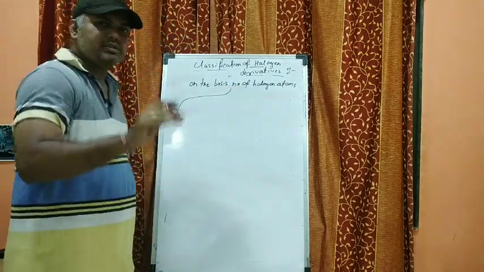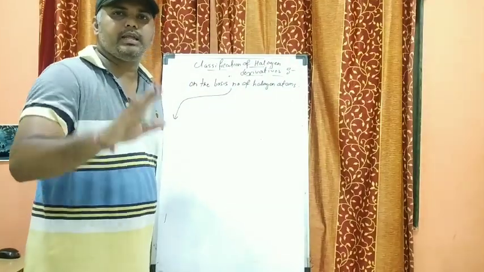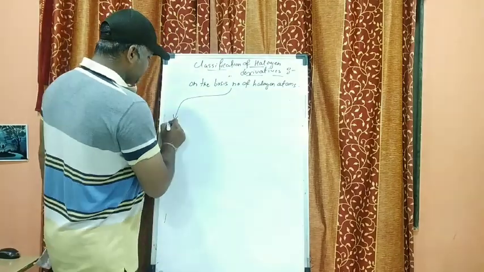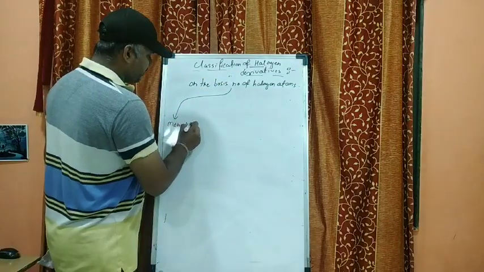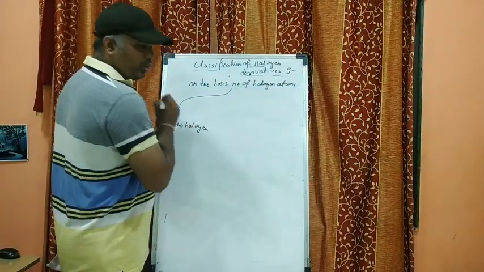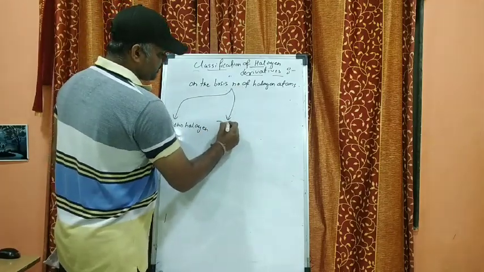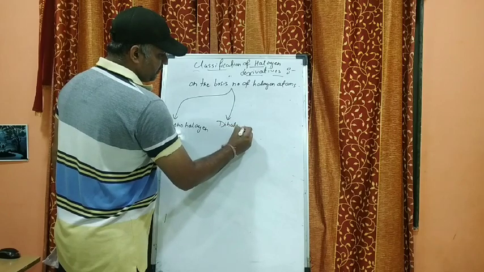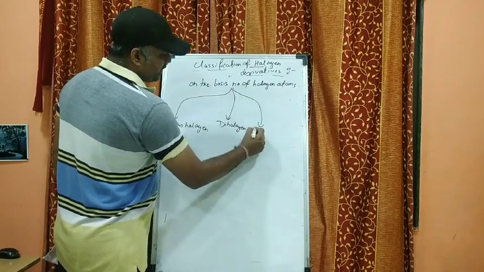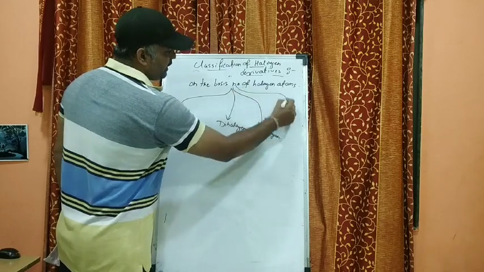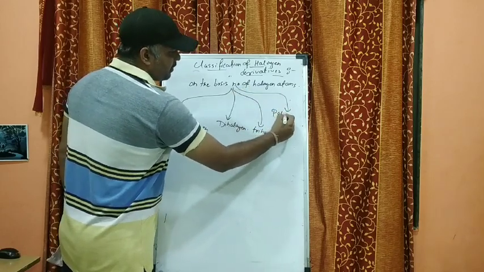Now on the basis of number of halogen atoms, they can be further classified into four categories: that is the monohalogen derivatives, dihalogen derivatives, trihalogen derivatives, and polyhalogen derivatives.